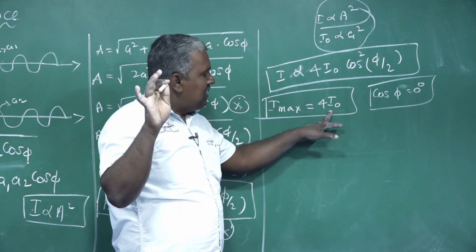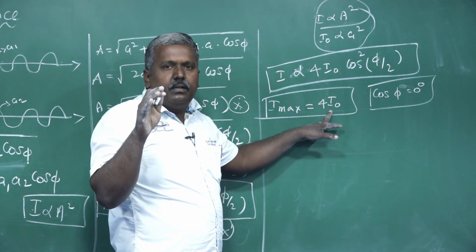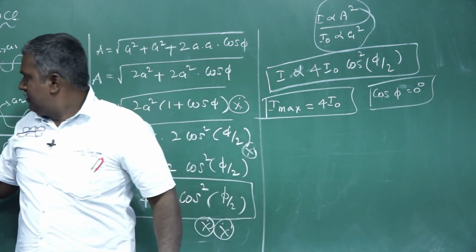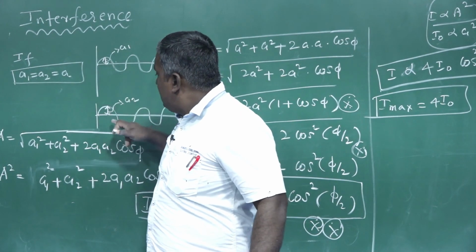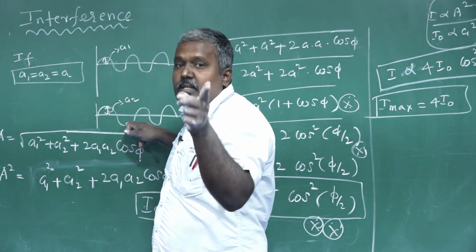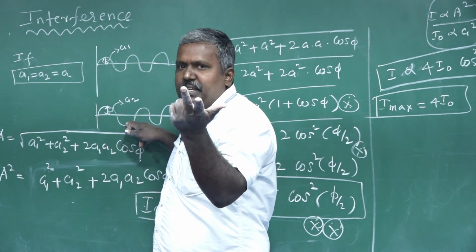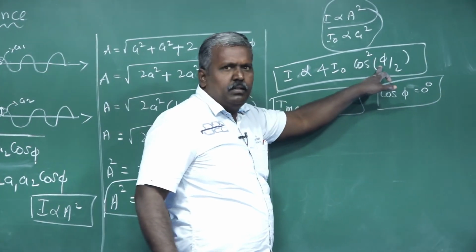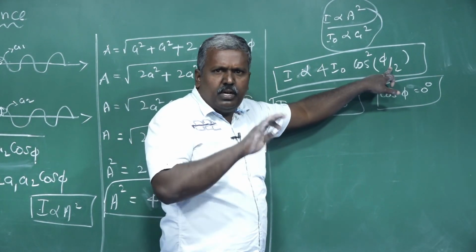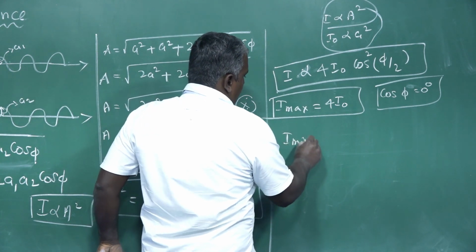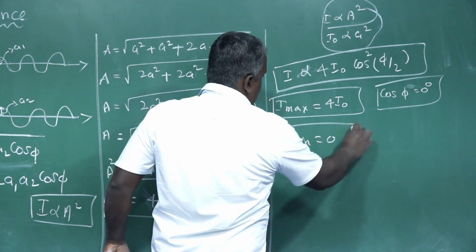Then for destructive interference, what did I already tell you? The crest of one wave meets the trough of another wave. Now destructive interference takes place. What is the phi value? 180 degrees. Substitute here, cos 90 is 0, so I minimum is equal to 0.